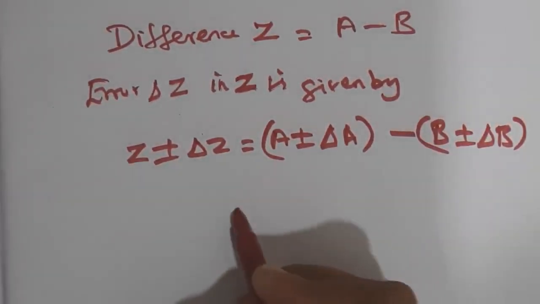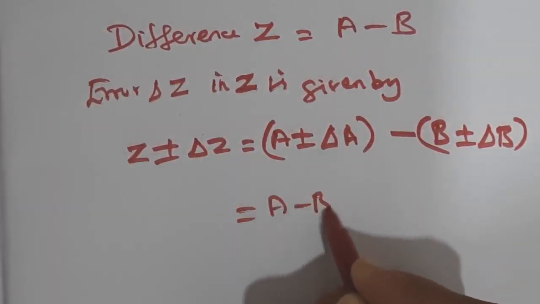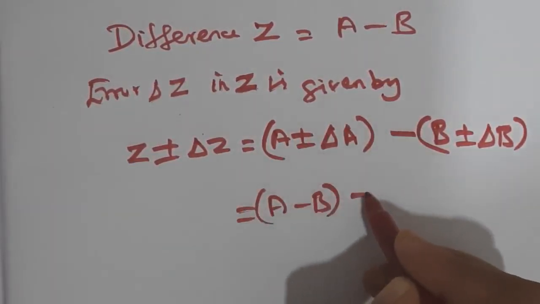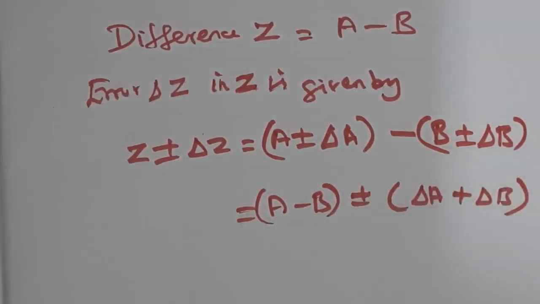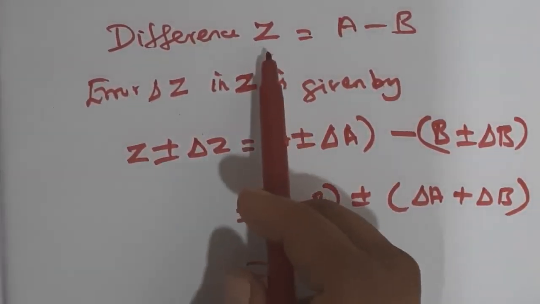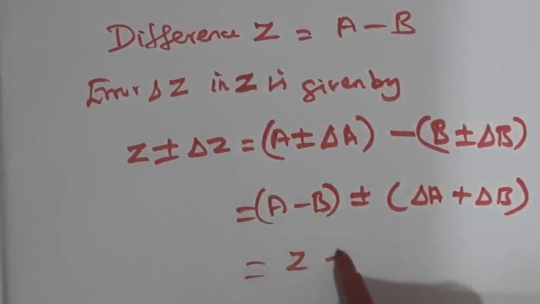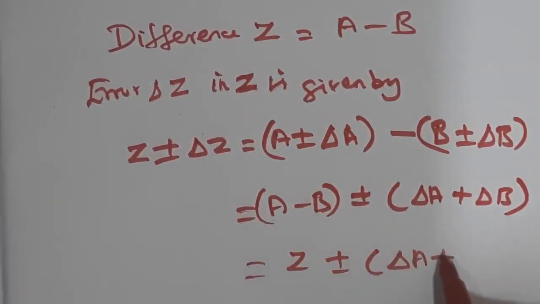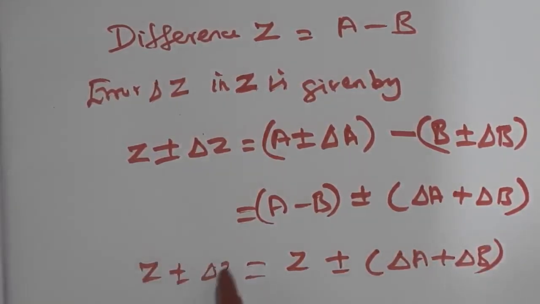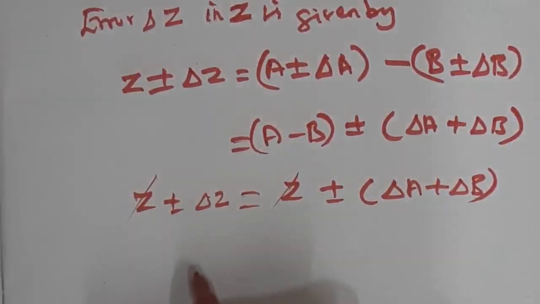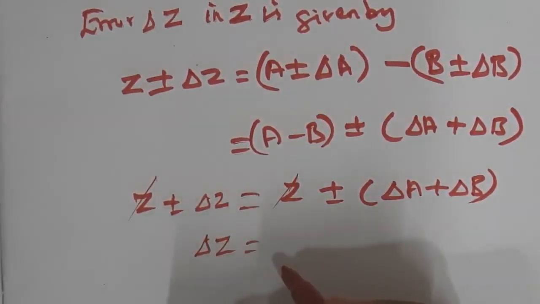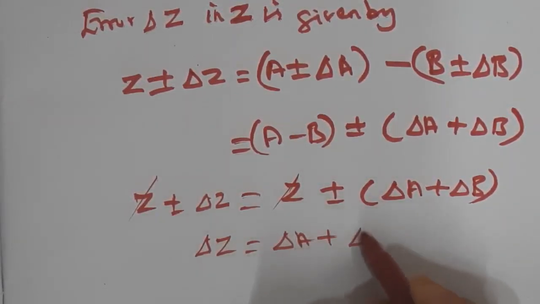Now we can write A minus B plus or minus delta A plus delta B. What is A minus B? Z. So Z plus or minus delta A plus delta B. So this is Z plus or minus delta Z. So the error delta Z is equal to delta A plus delta B.